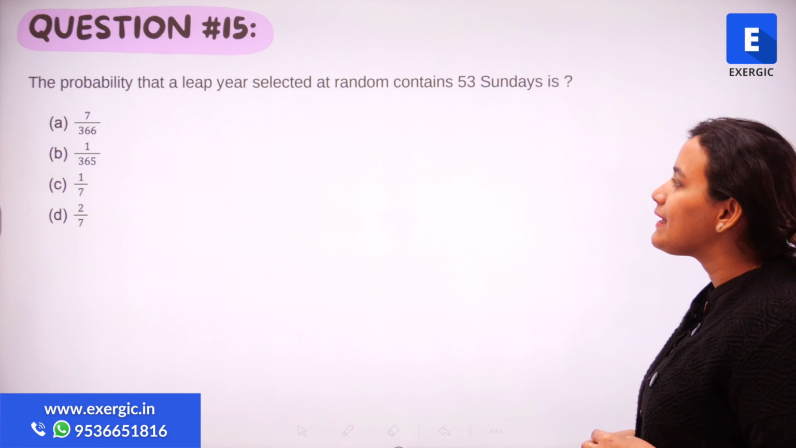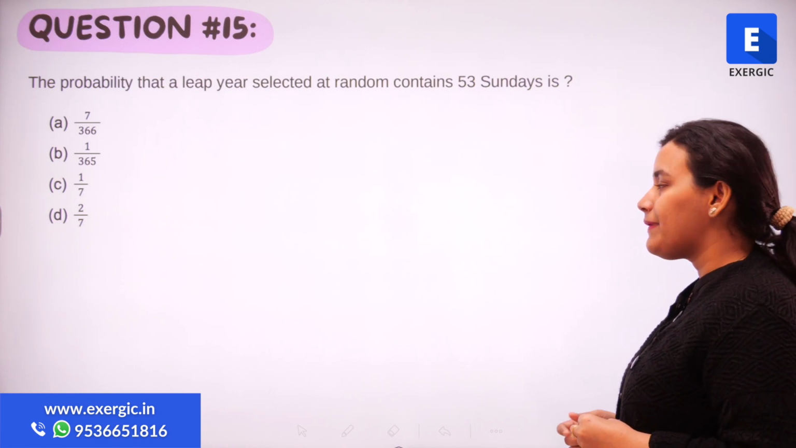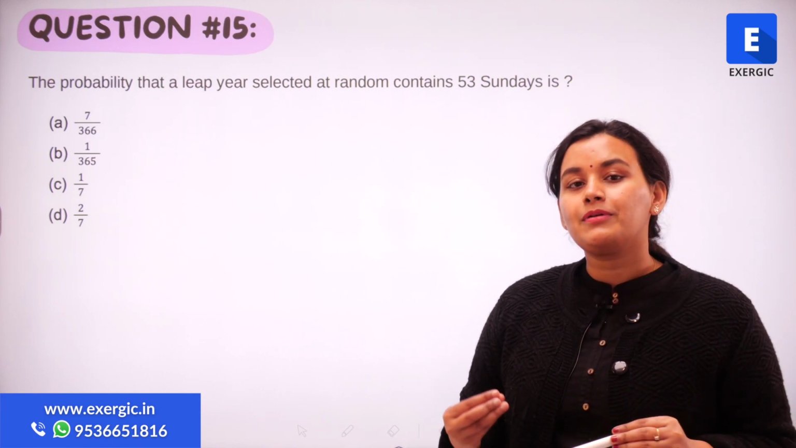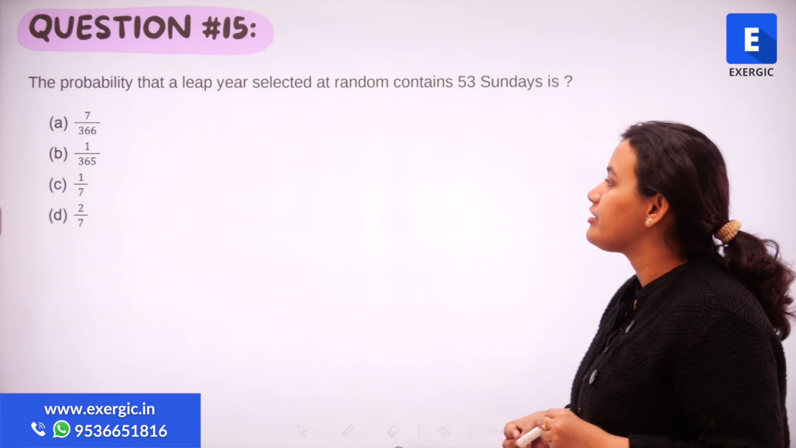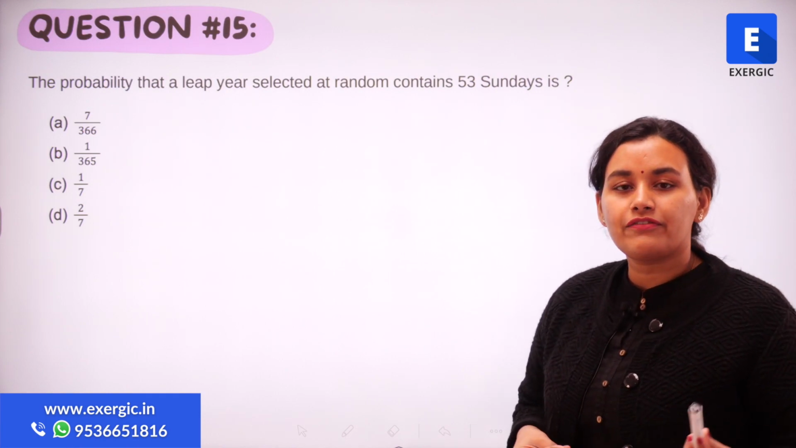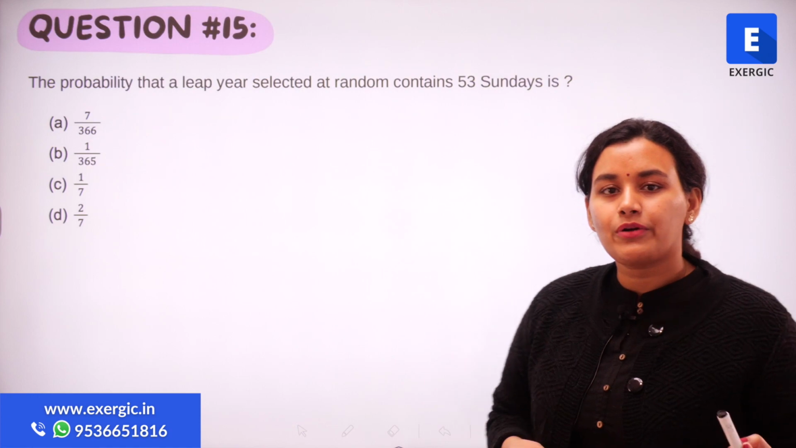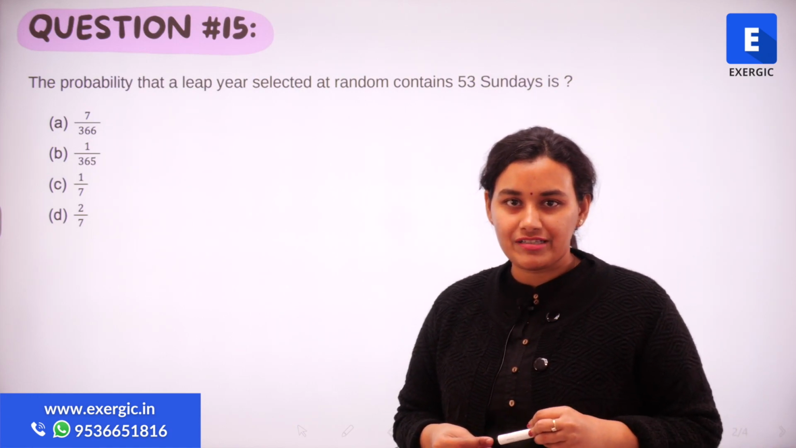What is the probability that a leap year selected at random contains 53 Sundays? So what is the probability that a leap year has got 53 Sundays? Pause the video, give the question a try. It's a good easy question. Once you have given it a good try, you can cross check it with the solution that we discuss.